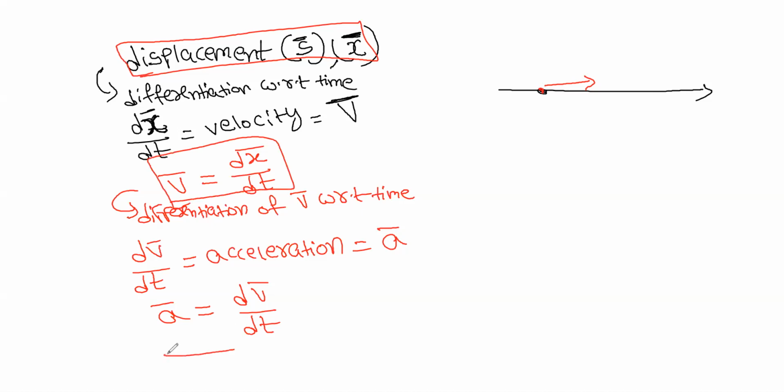Displacement, you can use it with s or x. So velocity is dx by dt. If you do the first differentiation, if you calculate the first change with respect to time, you will get velocity. Change in displacement with respect to time is velocity. That is the actual statement also. Now when you come here, dv means change in velocity, right? Change in velocity with respect to time gives acceleration.